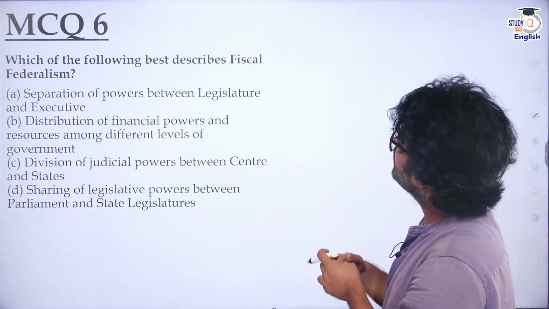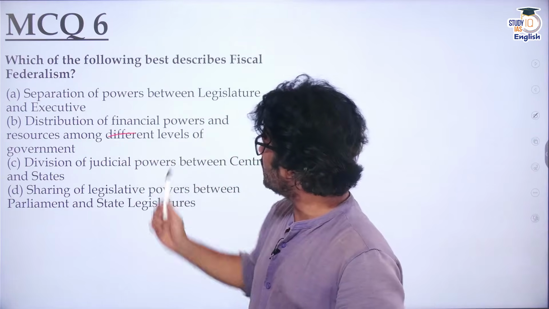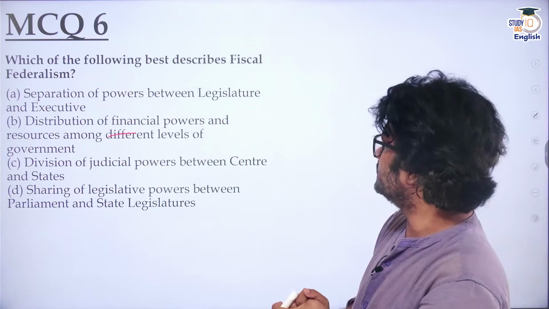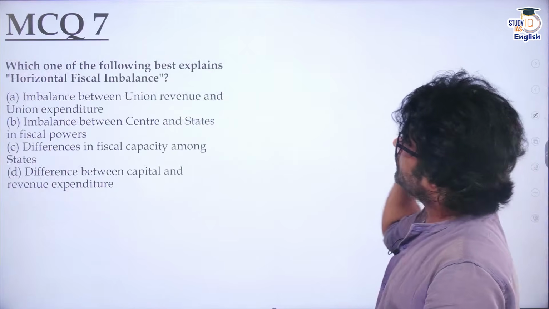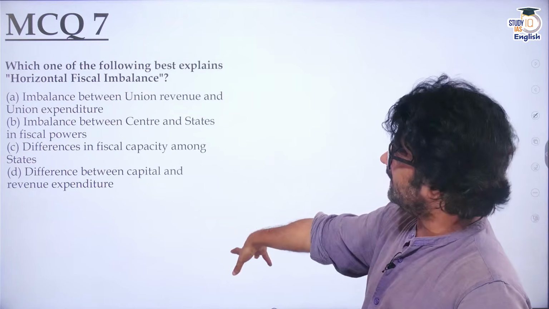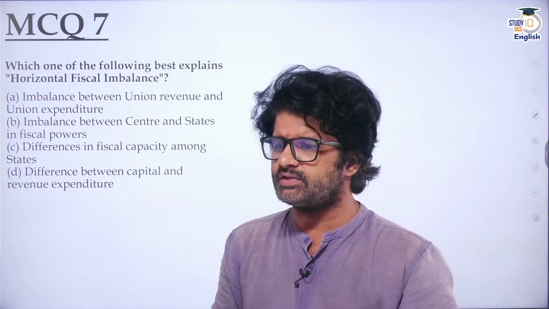Next is MCQ 6, which of the following best describes fiscal federalism? Distribution of financial power and resources among different levels of government. That is the best option here when it comes to fiscal federalism. MCQ 7, horizontal fiscal imbalance. We have discussed horizontal devolution, fiscal devolution. In that regard, try to guess the answer of this question.